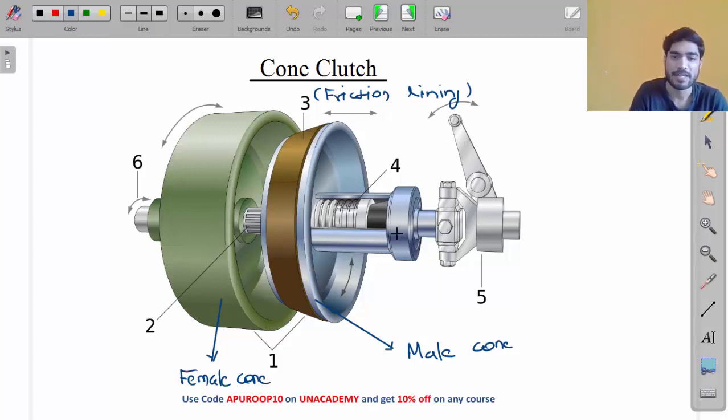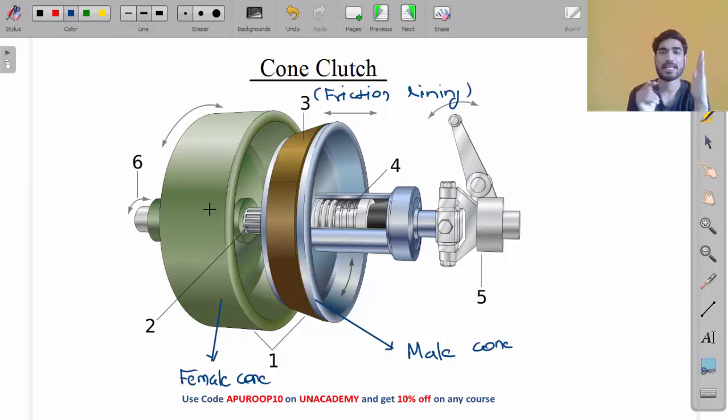When the load is applied in this direction by the spring, by default the spring applies a load, my friend. Due to this load, this cone and this cone are attached together. So let's say this is the male cone and this is the female cone. The male cone is attached to the female cone like this, so the contact takes place on this inclined surface.